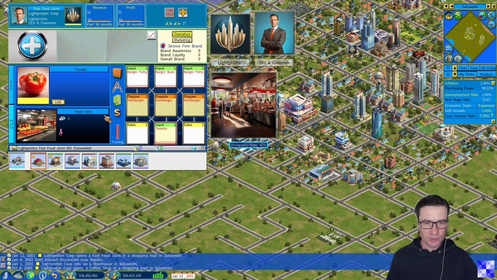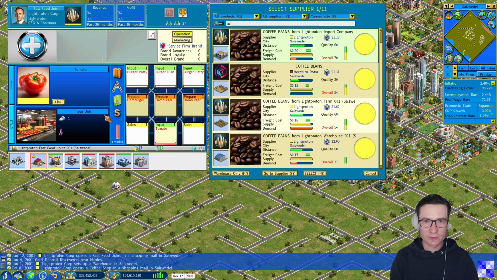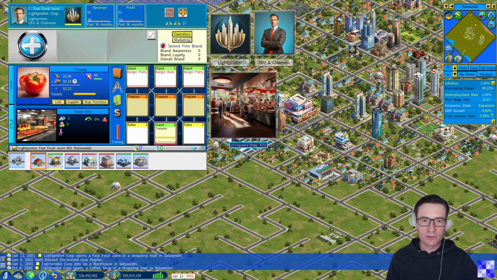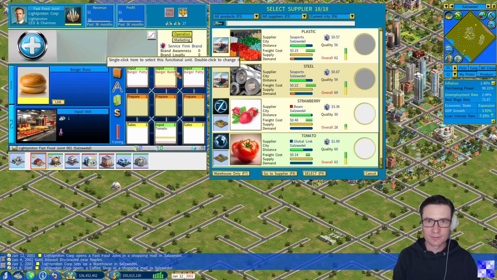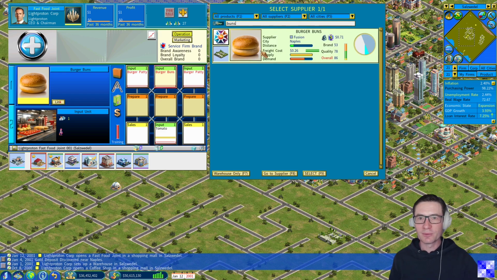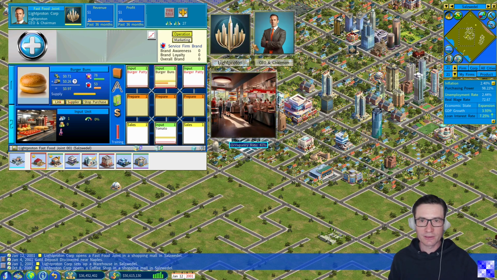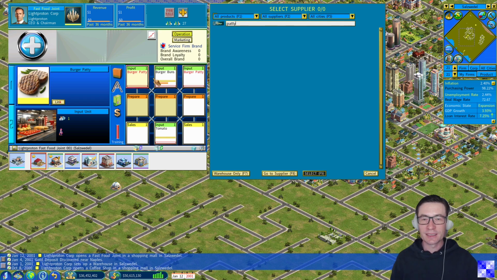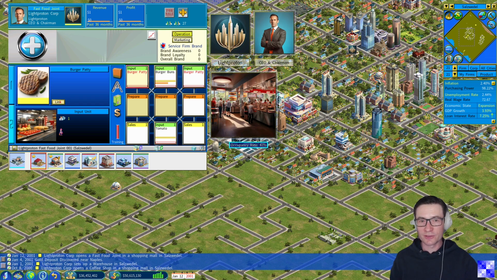And let's check for the input products where to get them from. Tomatoes. Here in the overview, we see that Global Link, a competitor, is providing tomatoes over a farm. We will link to that, and this way we get access to tomatoes. Burger buns. Let's check. Burger buns are available at a factory from the competitor Fusion, so we will link to this. They will sell it to us. And for burger patties, we find no supplier. This we will solve later.